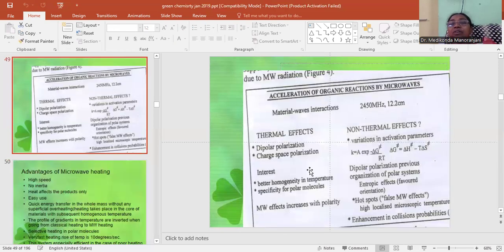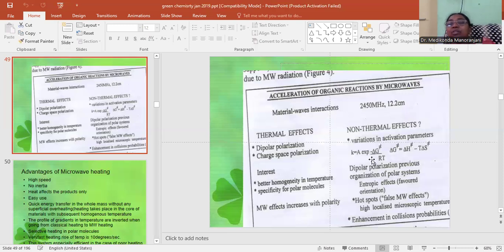Next, acceleration of organic reactions by microwaves. Material wave interactions. We can see the thermal effects and also the non-thermal effects. In the thermal effects, there are two mechanisms, dipolar polarization and charge space polarization. Dipolar polarization is regarding the liquids, whereas charge space polarization is regarding the solids. And what is the interest here? You can see better homogeneity in temperature, and it is specific for polar molecules. The microwave effects increase in polarity.